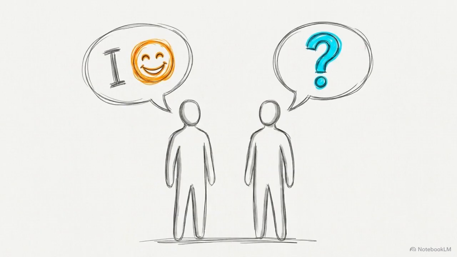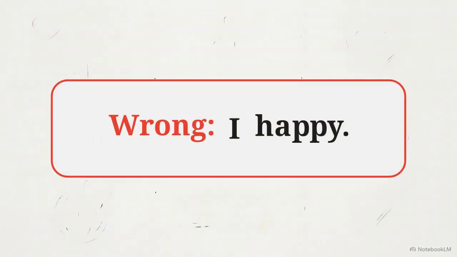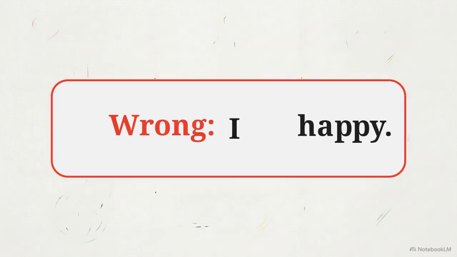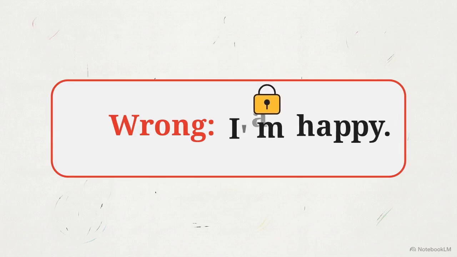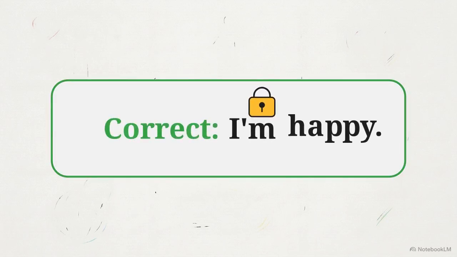Let's look at a common mistake. In many languages, you can describe yourself by just saying the word I and an emotion. This warning text shows the error in English, saying I happy. In English, that structure is broken. You must insert the verb am using our shortcut. The correct sentence is I'm happy. Every English sentence needs an active verb. By always using I'm instead of just the letter I, you automatically lock that required verb into place.